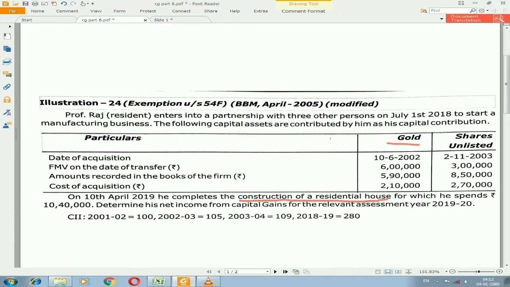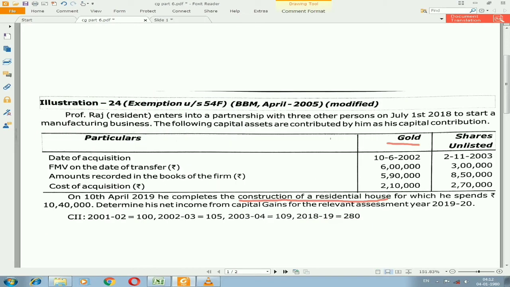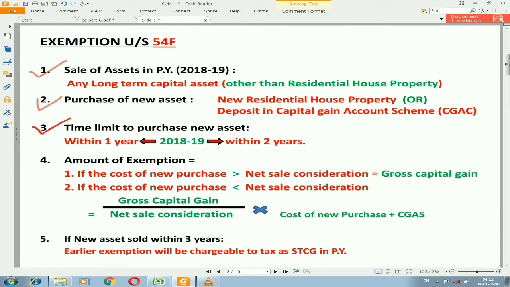As I told you, construction can be also applicable, so it is also satisfied. Then the third condition, it should be purchased. So here they have not purchased, they have constructed it. It should be done within 3 years. It is done on 10th April 2019. As you can see, sold is 2018 and completed is on 2019. So definitely it will be applicable and this is also satisfied. Then we can go with the exemption.